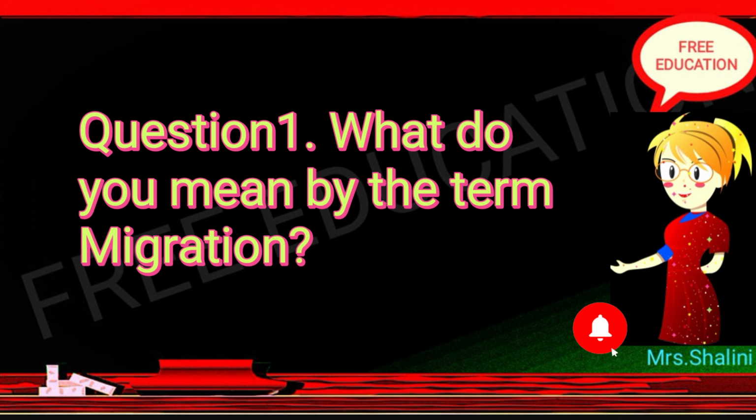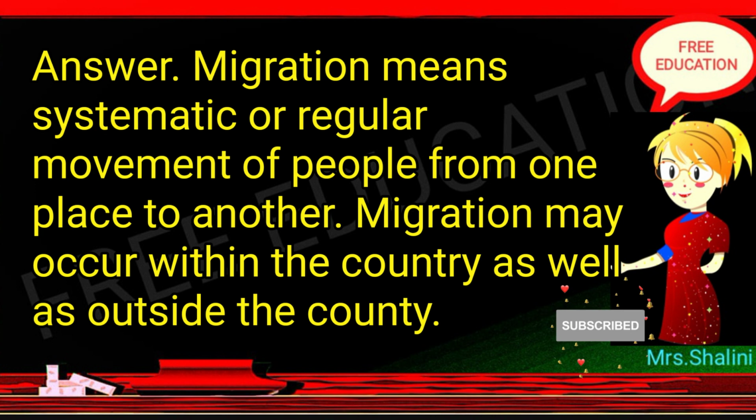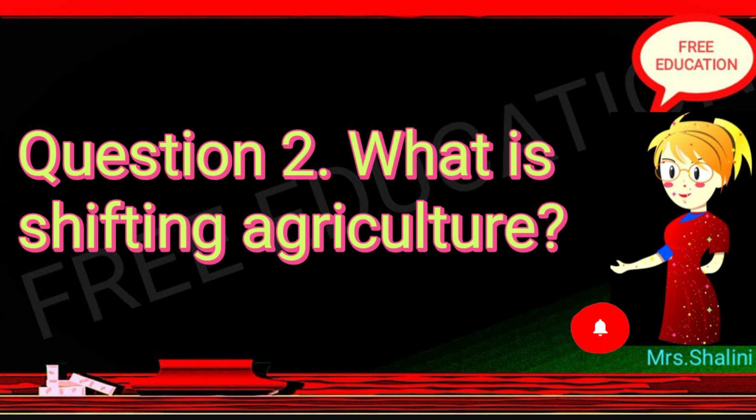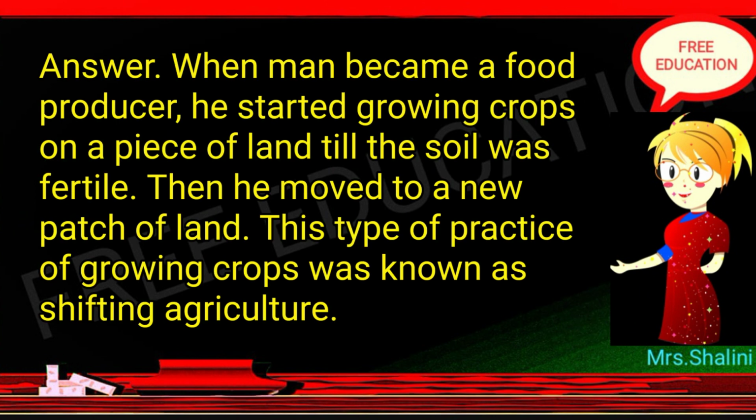D. Answer these questions in brief. Question 1. What do you mean by the term migration? Answer. Migration means systematic or regular movement of people from one place to another. Migration may occur within the country as well as outside the country. Question 2. What is shifting agriculture? Answer. When man became a food producer, he started growing crops on a piece of land till the soil was fertile. Then he moved to a new patch of land. This type of practice of growing crops was known as shifting agriculture.